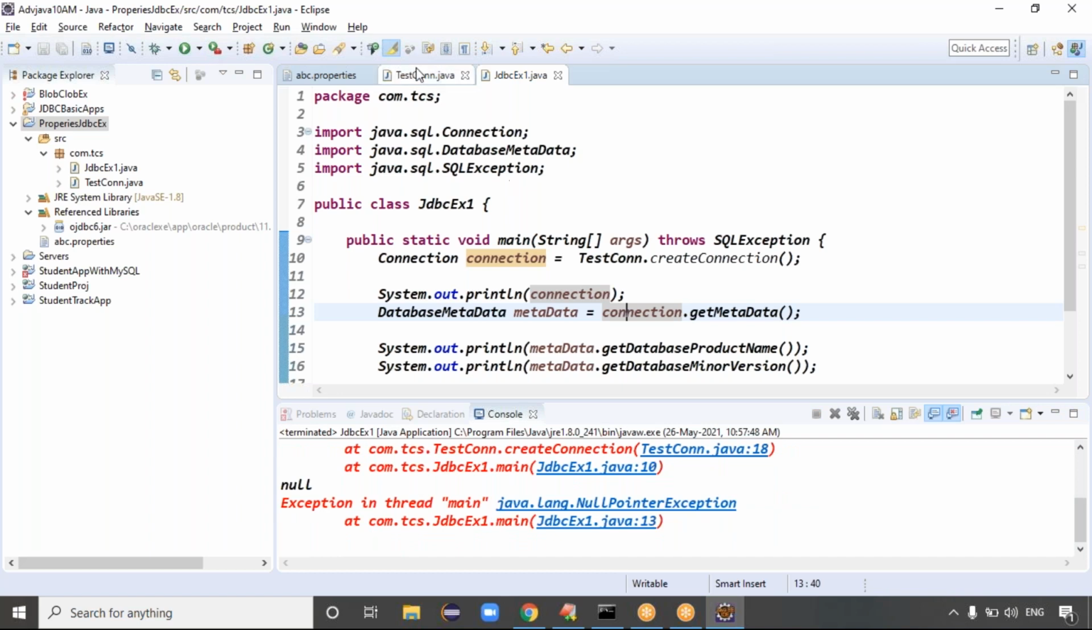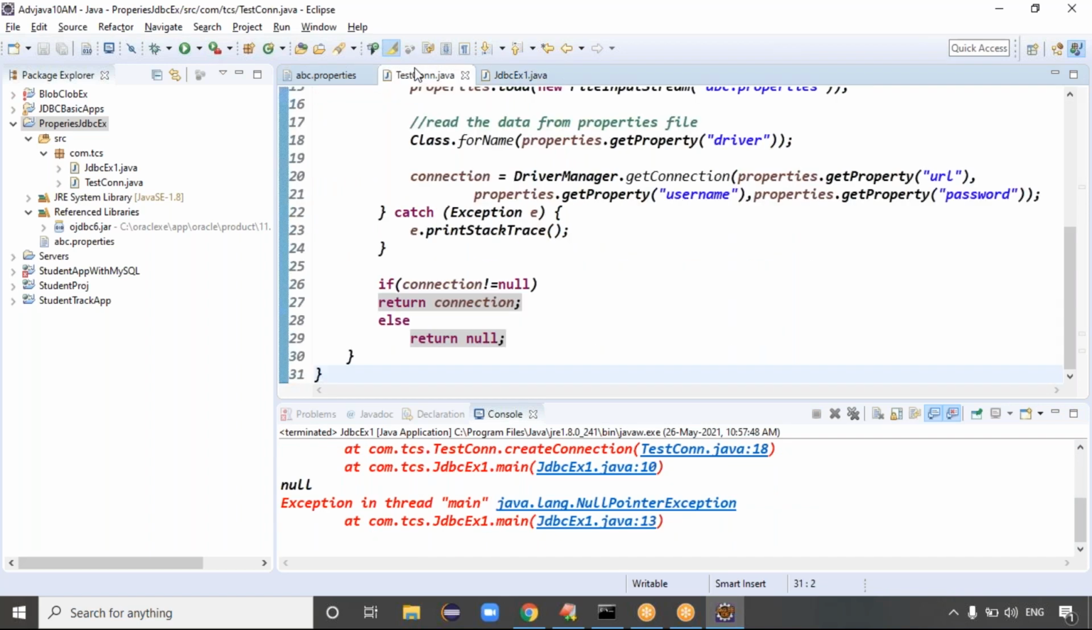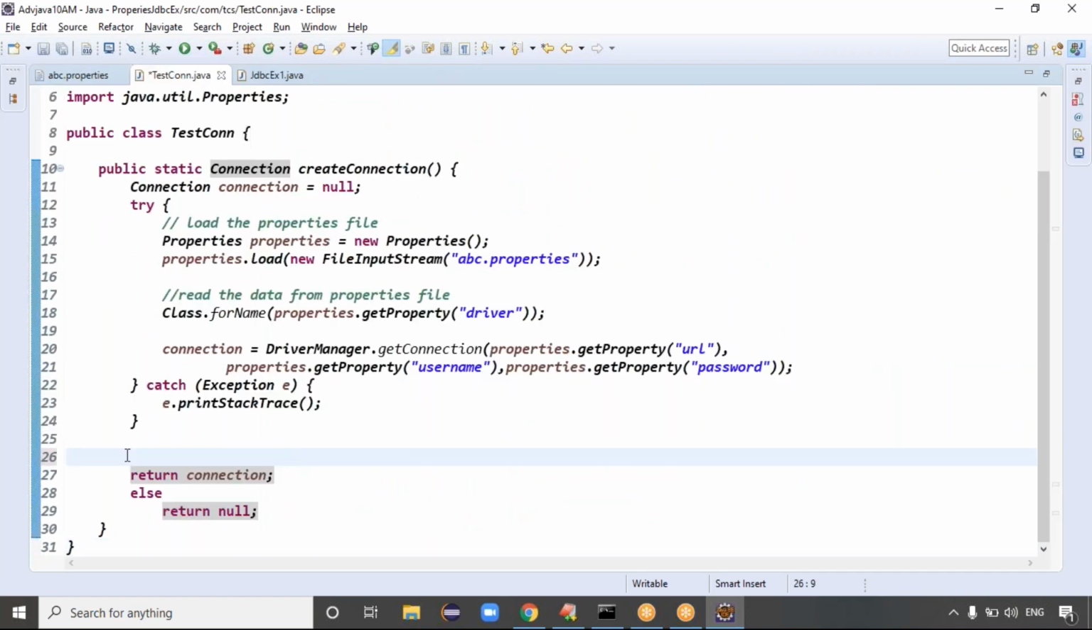Arey yaar, loading the driver has not happened. Why?